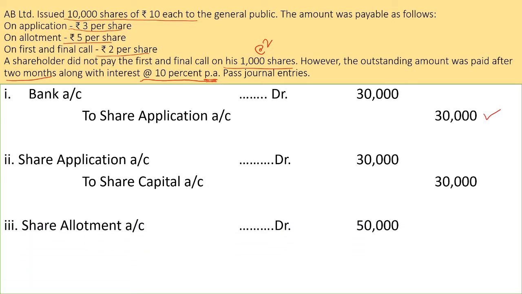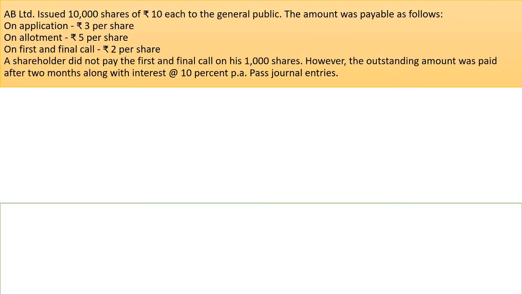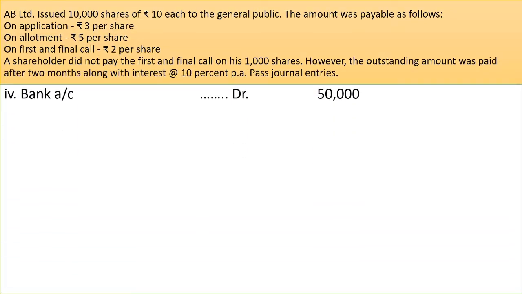In the third journal entry, allotment money becomes due. Journal entry will be share allotment account debited to share capital account. Amount is 50,000. Total number of shares are 10,000. And amount of allotment per share is rupees 5. So, 10,000 multiplied with 5. Fourth journal entry, when company receives the amount of allotment money, bank account debited to share allotment account.